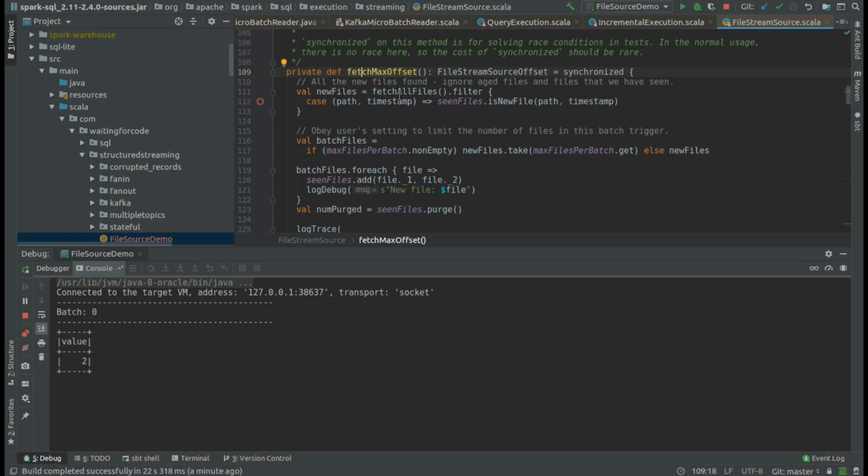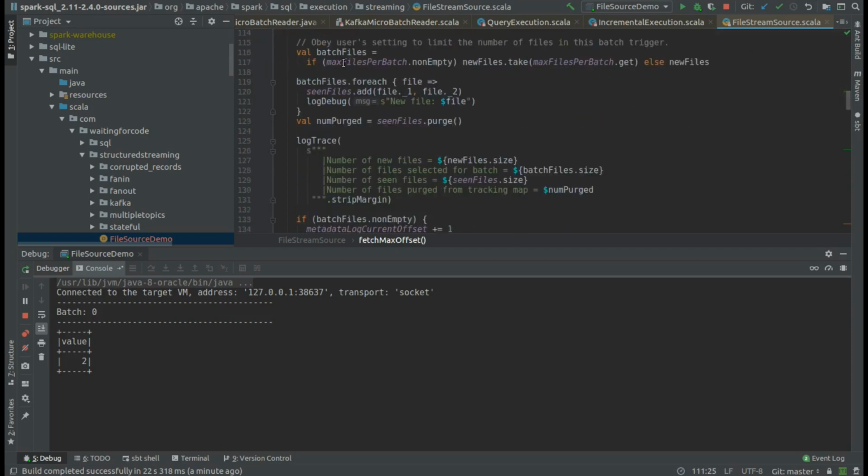And as you can see, we fetch all files in the directory. So here Apache Spark will retrieve one file, and later will eventually split this sequence according to the maxFilesPerBatch property, and at the end add all new files to the map of already processed files and execute the purge.